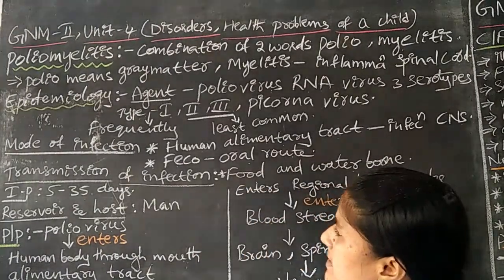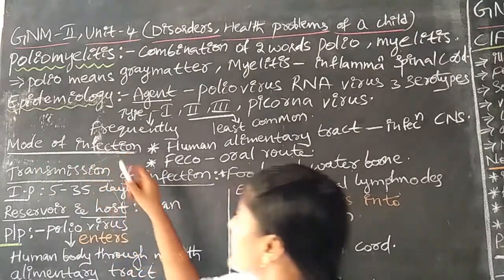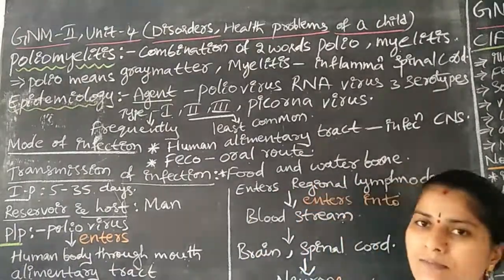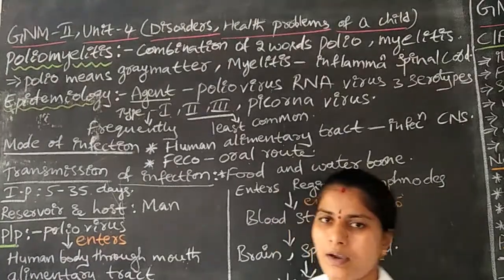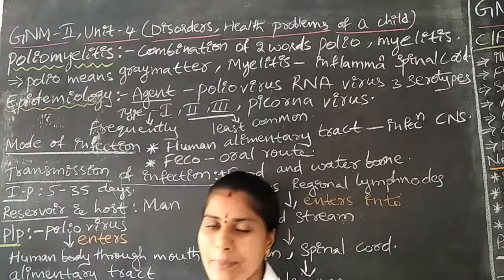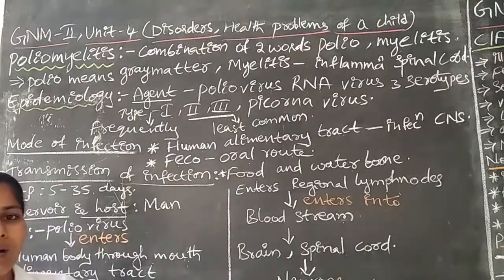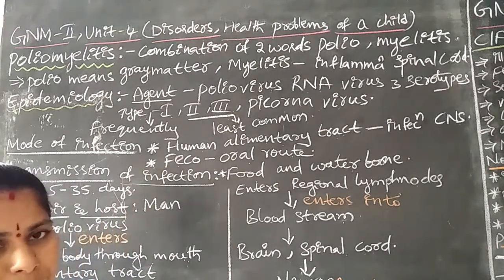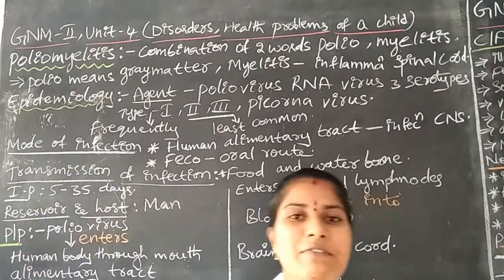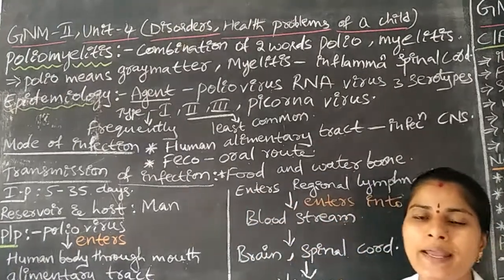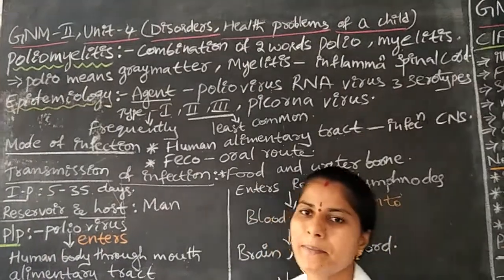Next is the mode of infection. How does the infection come? The virus enters the human alimentary tract, but the infection is spread only to the central nervous system.